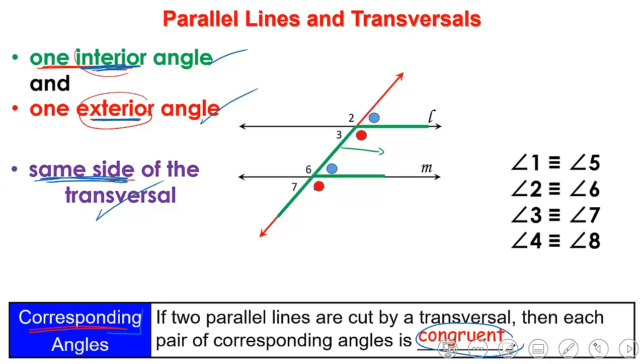Now, this is not the only way I can draw the F sign when I'm answering. I can draw it in any other direction. Here also I have 2 and 6, both of them corresponding angles, and 3 and 7, both of them corresponding angles. Before I go to the other type of relation, is there any question? If you have a question, please raise your hand. Okay, no one has any question?